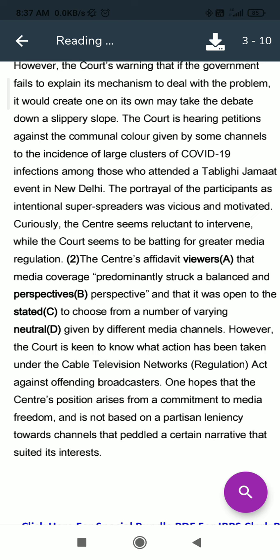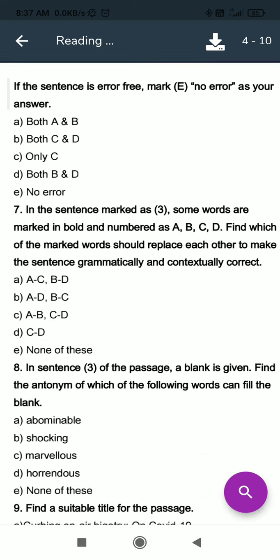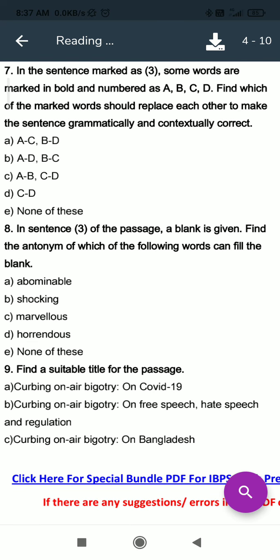So try to improve your reading habit because you can see that many questions can be attempted if we read the editorial in a very sensible manner. Okay, now we will move to the next question. Eighth question. In sentence 3 of the passage, a blank is given. Find the antonym of which of the following words can fill the blank.